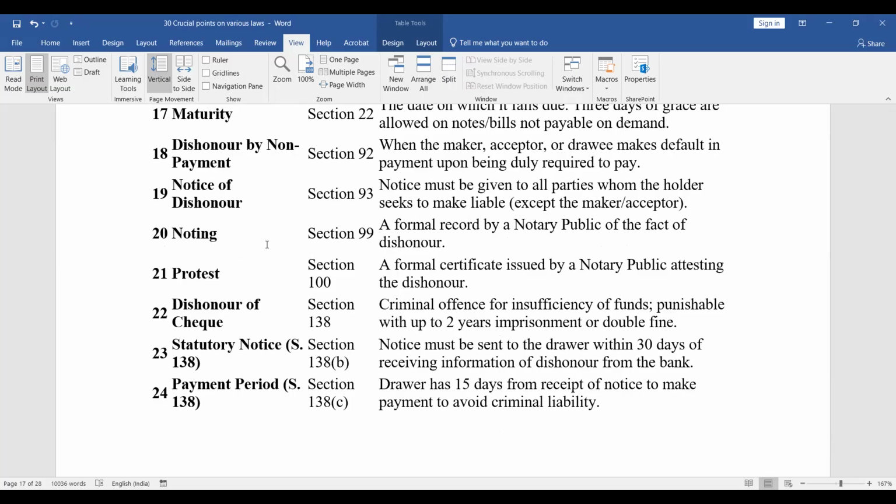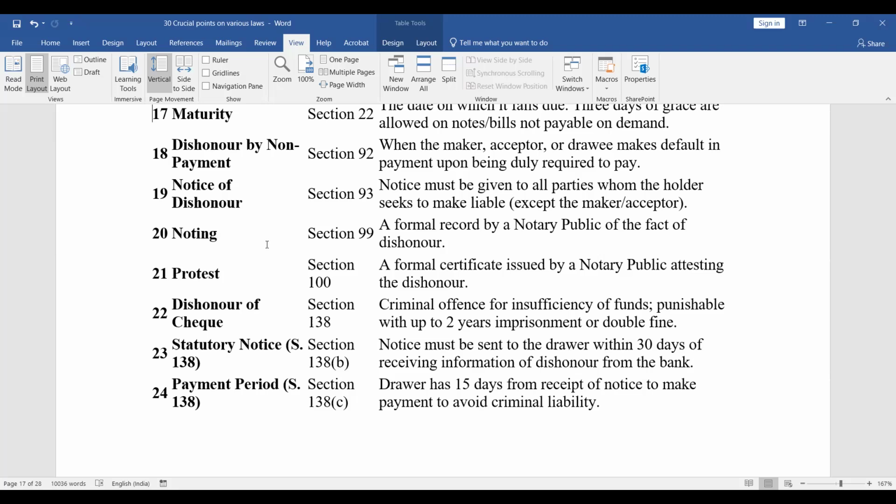Dishonor of cheque, Section 138: a criminal offense for insufficiency of funds, punishable with up to 2 years imprisonment or double the fine. Statutory notice, Section 138B: notice must be sent to the drawer within 30 days of receiving information of dishonor from the bank. Payment period, Section 138C: the drawer has 15 days from receipt of the notice to make payment to avoid criminal liability.